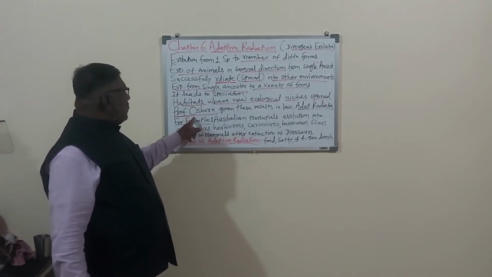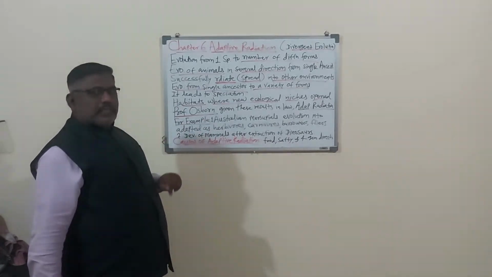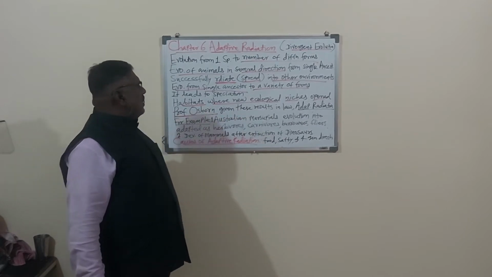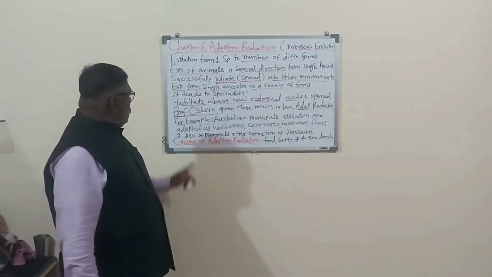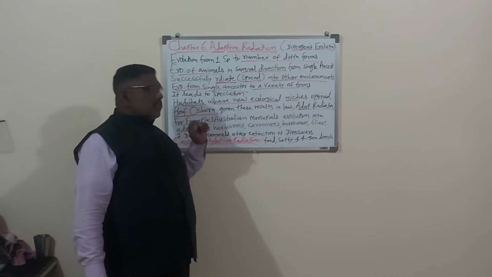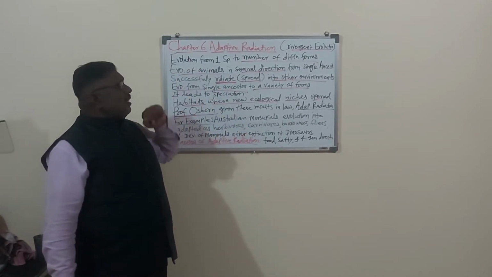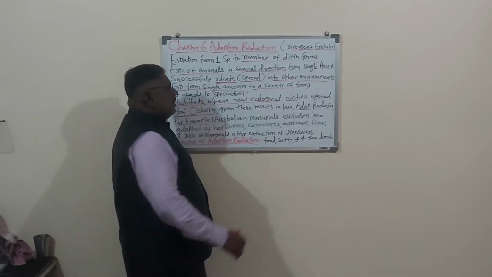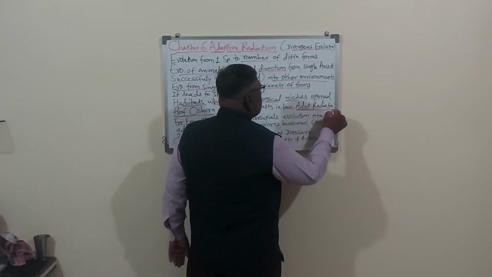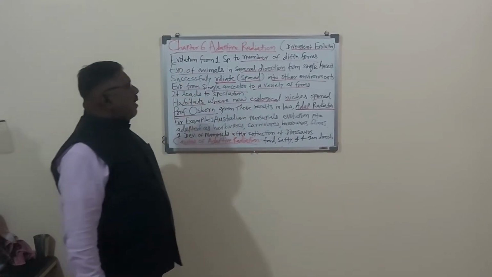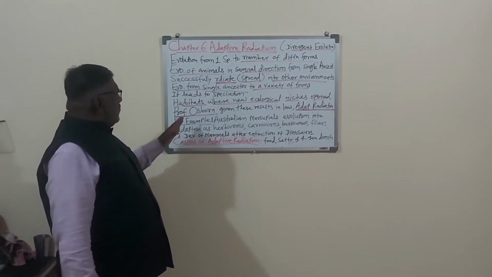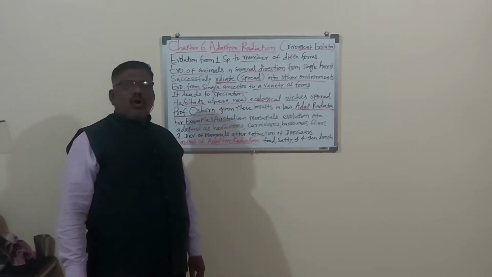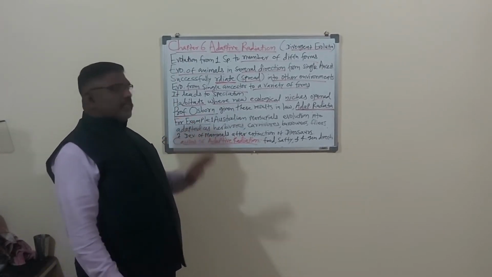This is the name of the scientist, Osborn, and he was a professor. Osborn gave the results of adaptive radiation in the form of a law, and that law is called the law of adaptive radiation. Here the examples are given to clarify the ideas of adaptive radiation. So two examples are given.